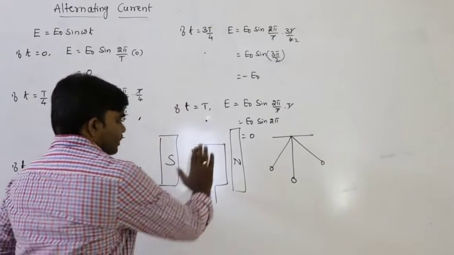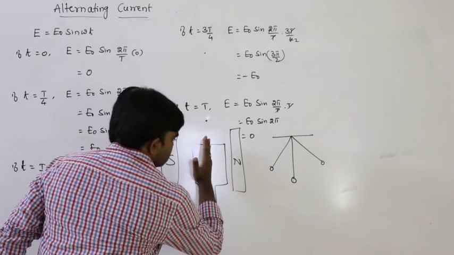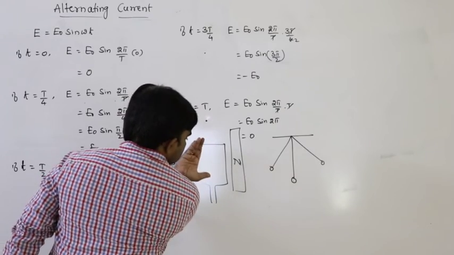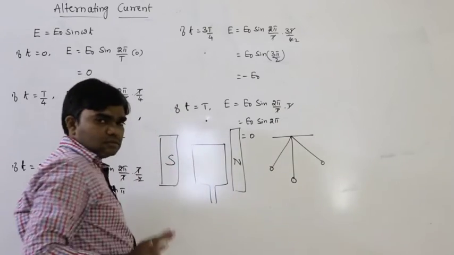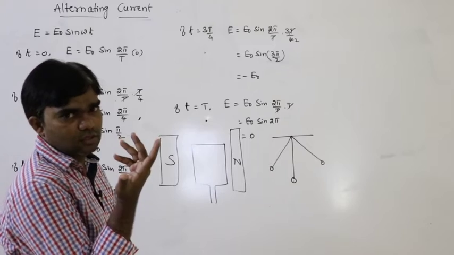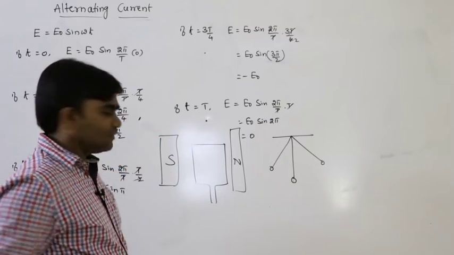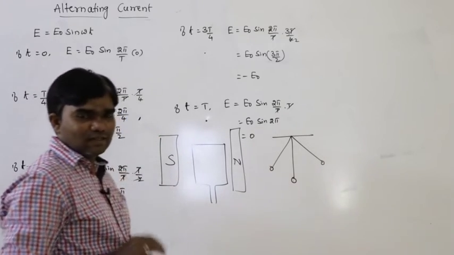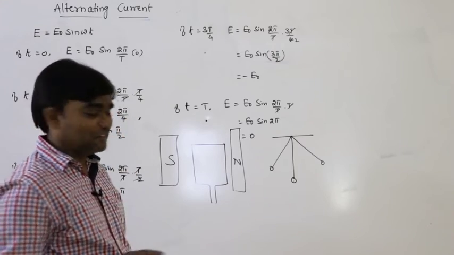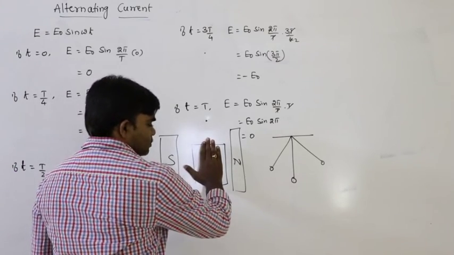In the same way, here this is the situation. Rotate like this and like this and like this. It's not possible to rotate 360 degrees with my hand. So first this is the position.